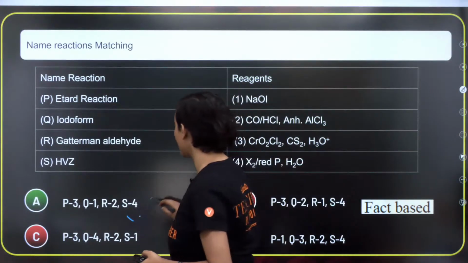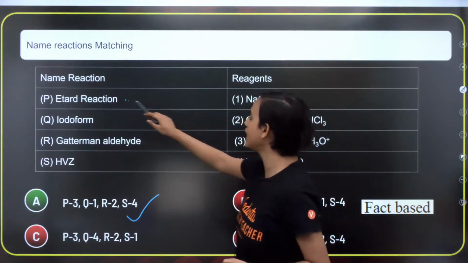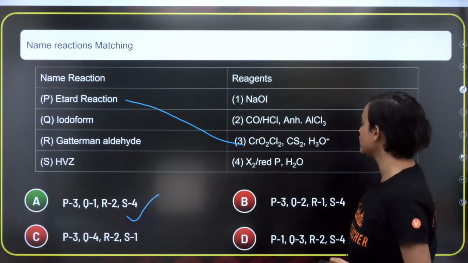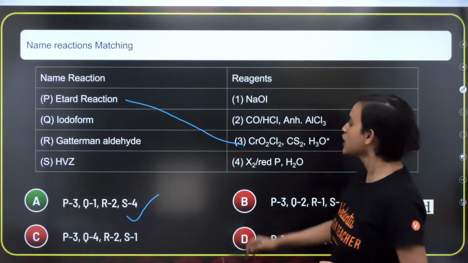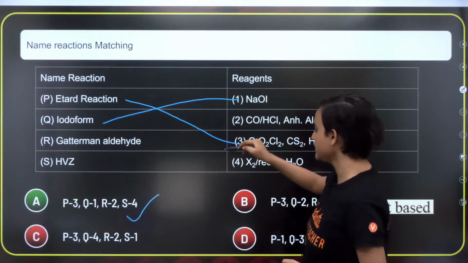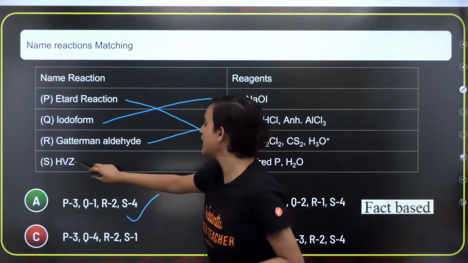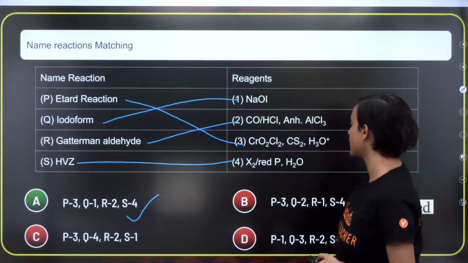So the correct answer is option A. Option A right here is the correct answer. That means Itard has CrO2, Cl2, CS2, H3O plus. Question 1, iodoform is NaOI. Gattermann aldehyde is option 2, and HVZ is your X2, red P, H2O.